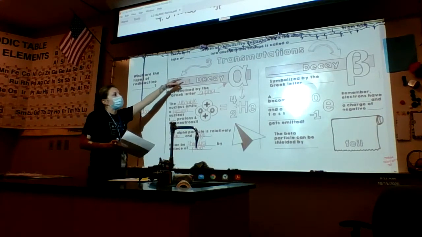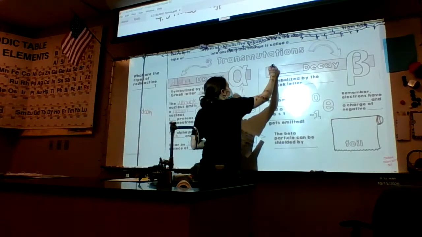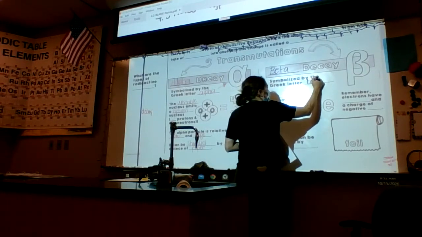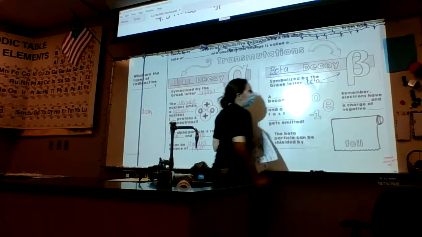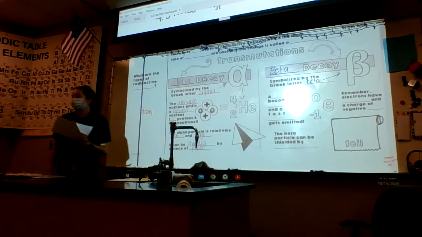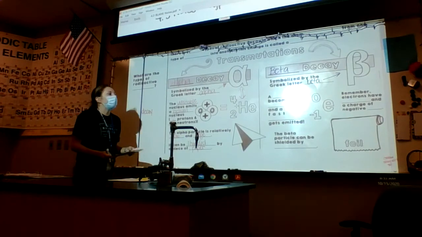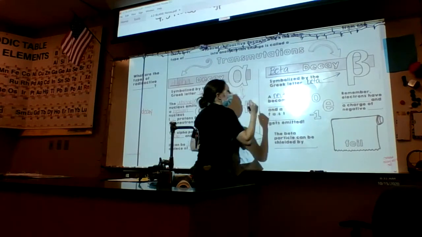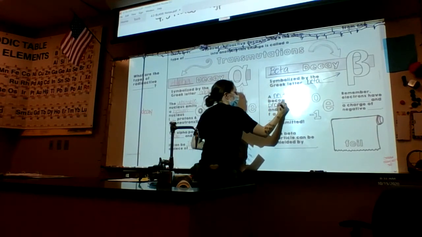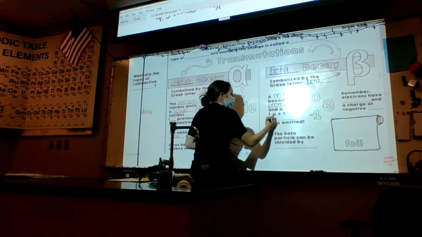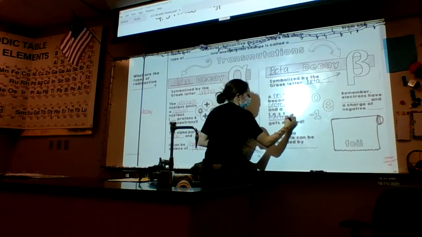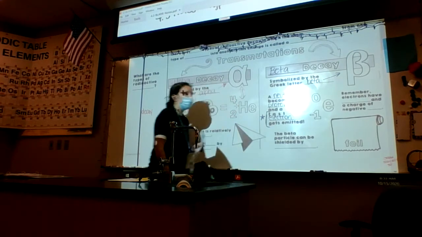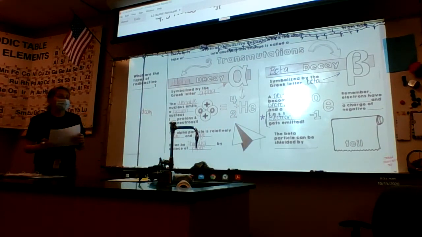The other type of transmutation is called beta decay, symbolized by the Greek letter beta, which is like a capital B with a little tail. In beta decay, a neutron is going to turn into a proton. A neutron becomes a proton, and a fast electron gets emitted. That is a key point there. A fast electron gets emitted.